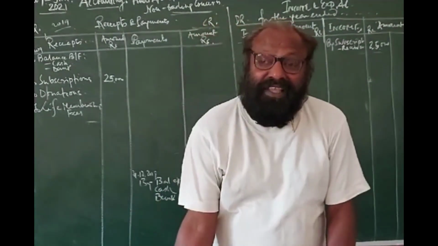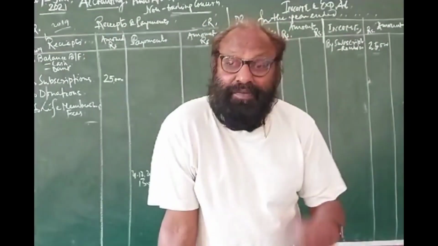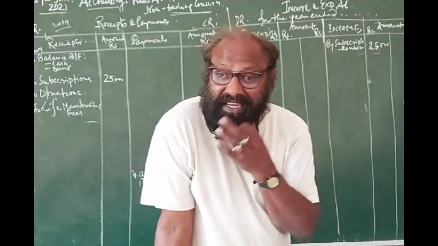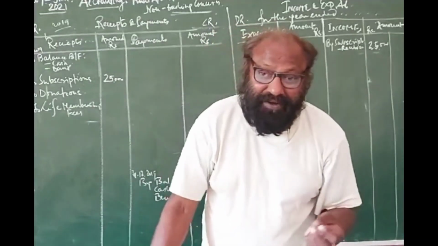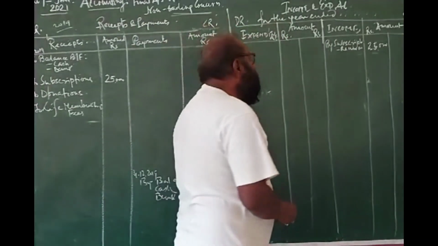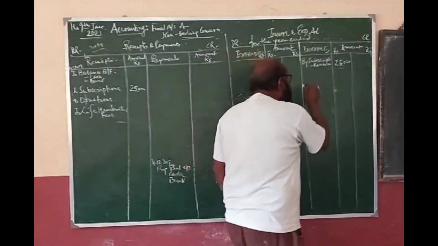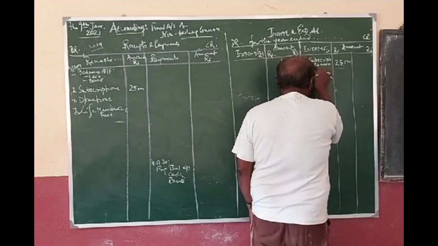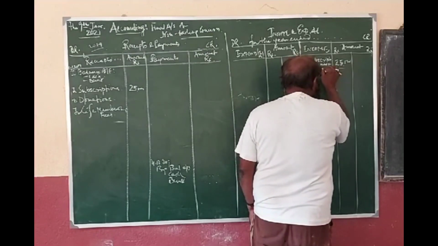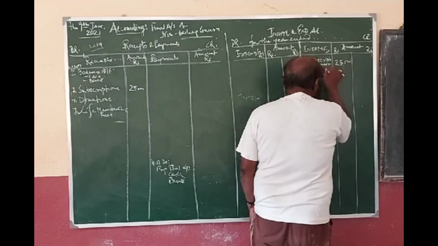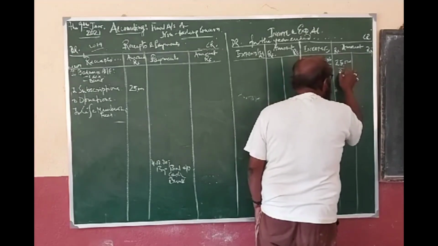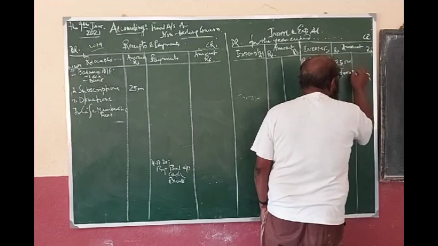Out of that, 3,000 is related to the previous year. So is it the income of this year? Certainly not. So there is some difference between income and receipts. I am coming to that part. This 3,000 should be deducted, less relating to previous year, 3,000. Clear?